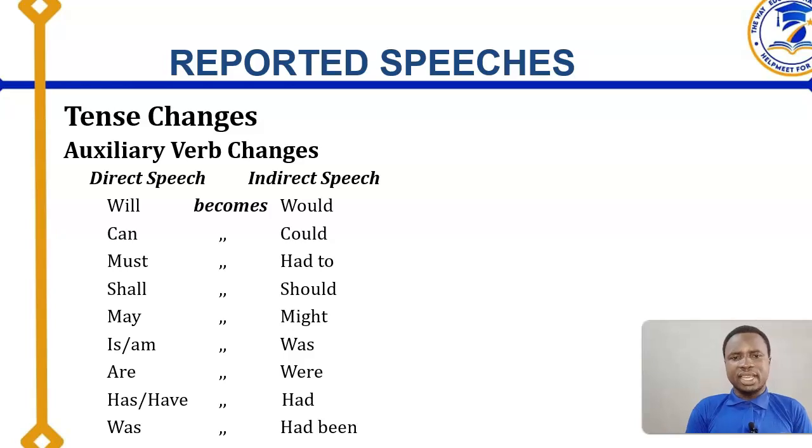If it's a modal auxiliary verb from direct speech, when you have will, it's going to change to would. That is in the past. Can, could; must, had to; shall, should; may, might; is, am, we change to was; are, we change to were; has or have, we change to had; was, we change to had been.